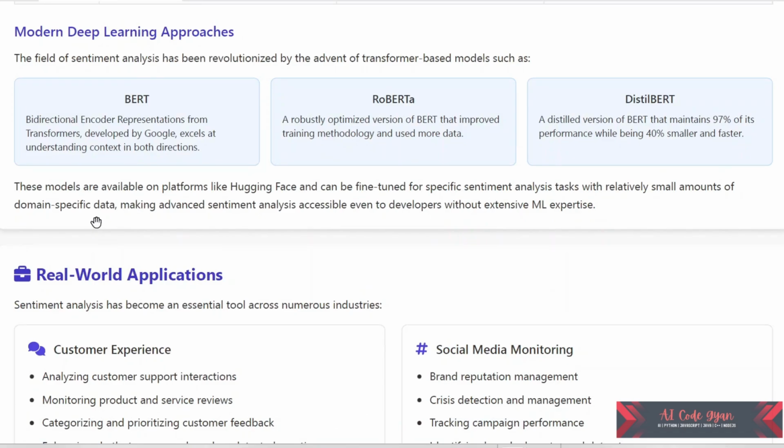40% smaller and faster. So all these models are available on Hugging Face, and we can fine-tune them for specific sentiment analysis tasks with relatively small amounts of domain-specific data, making advanced sentiment analysis accessible even to developers without extensive ML expertise.